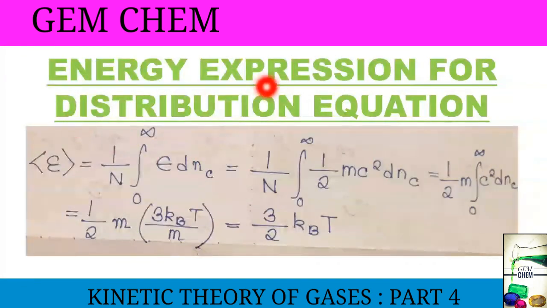Now we will derive the energy expression for the distribution equation. We know the energy equals 1 by n, that is total number of molecules present, integration 0 to infinity, energy dNc. This is the energy of each molecule, which is equal to half mc square, as we know from the equations previously derived. So we take out the m as m value is constant, and c square dNc, and we know this value is obtained from the table. So we substitute 3 kBT by m and we obtain it to be 3 by 2 kBT, right? So this is the expression for the energy.